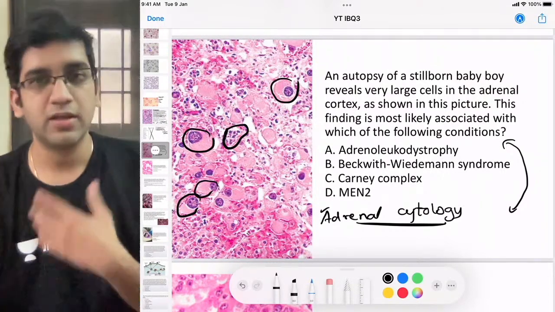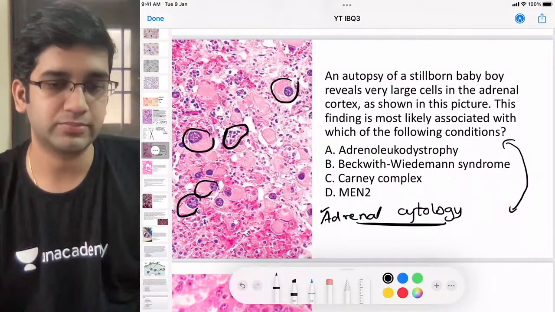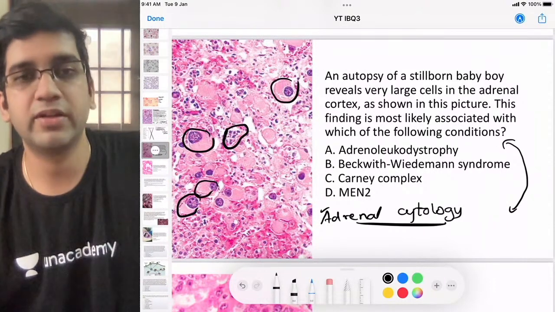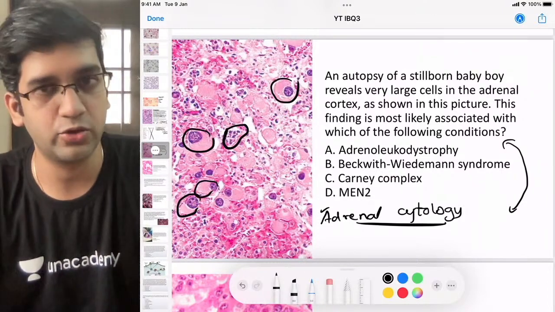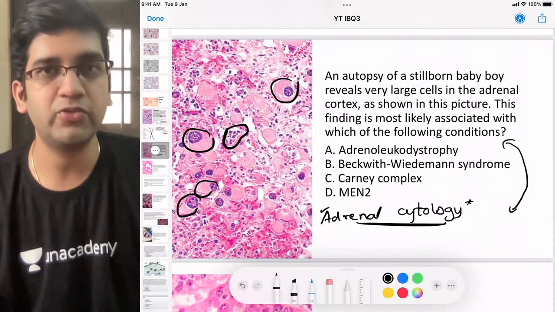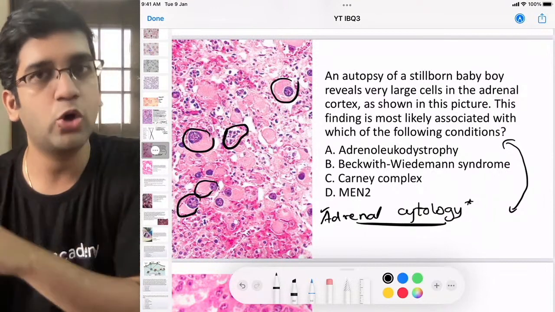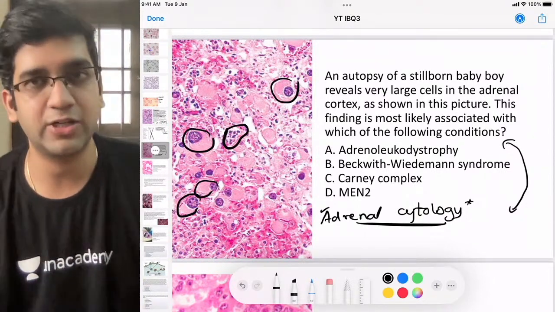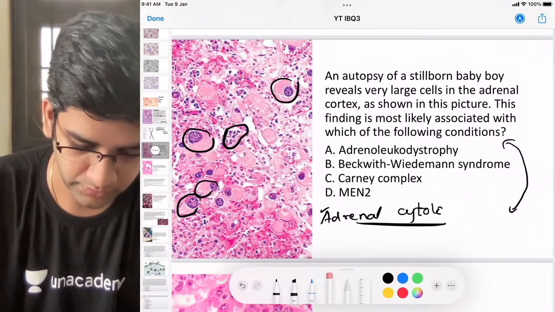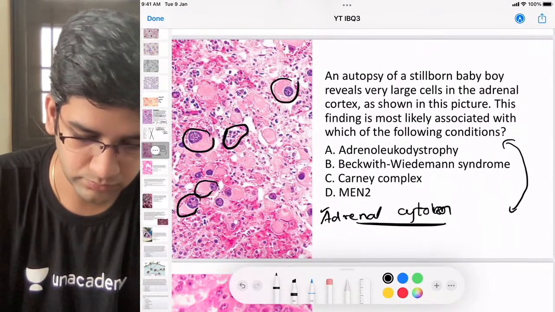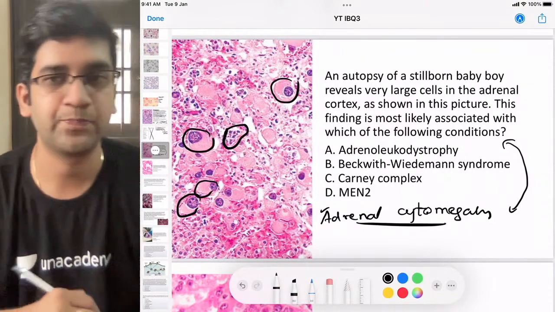Again, why this becomes important is that the problem comes with economy. To identify Beckwith-Wiedemann syndrome, I need genetic diagnosis, which I can't do. So when a person can't afford a genetic diagnosis, it's a surrogate evidence to say that this patient has Beckwith-Wiedemann syndrome, right? This is a very important clue for diagnosis. If it comes in future, it might help you. Keep adrenal cytomegaly in mind, along with the organomegalies and hemihypertrophy. The cells will become bigger. It's megaly, right? Everything is going to be bigger. It's adrenal cytomegaly. Sorry. Okay.